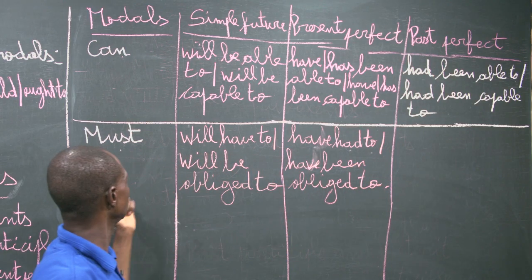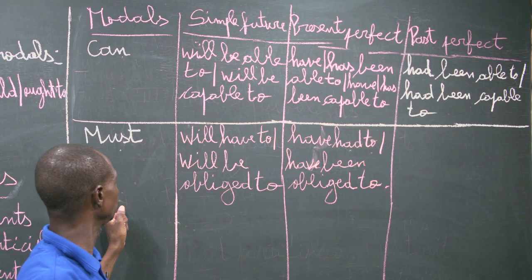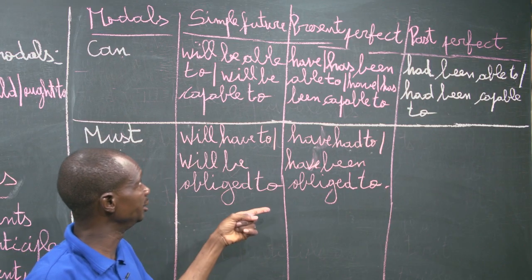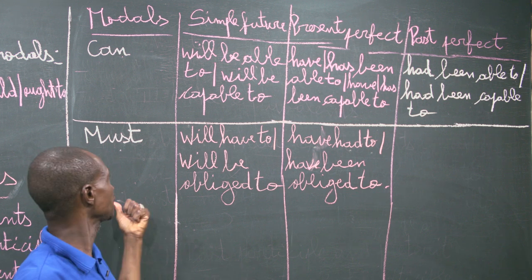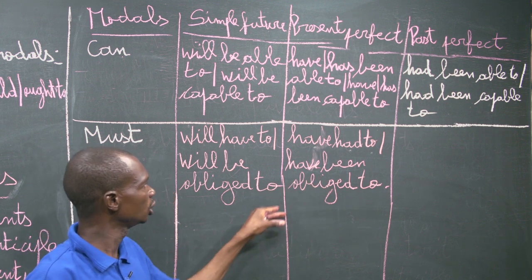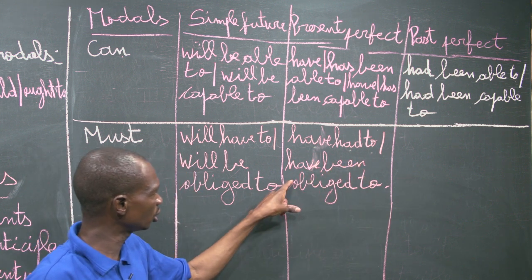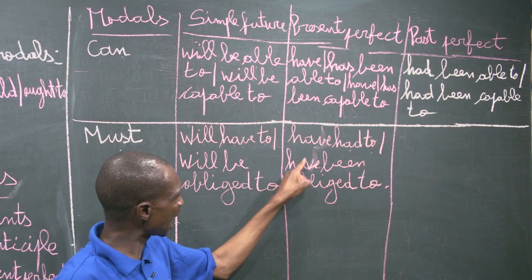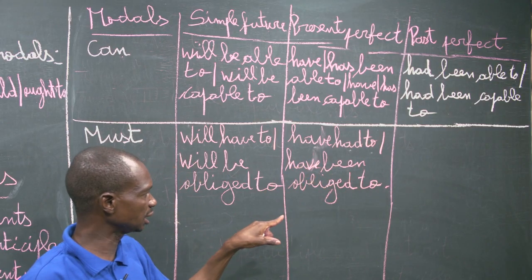And this is the same thing. If they ask you to give the present perfect of a sentence with must, normally you must use have had to, or has had to if it is the third person singular.